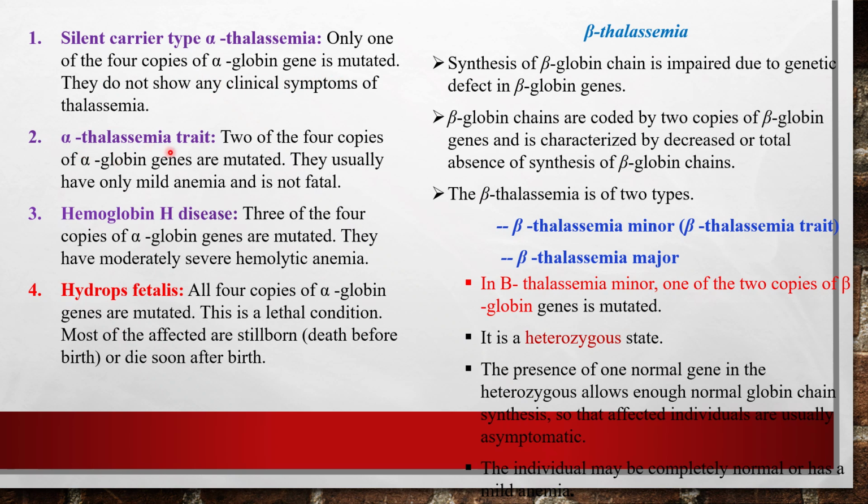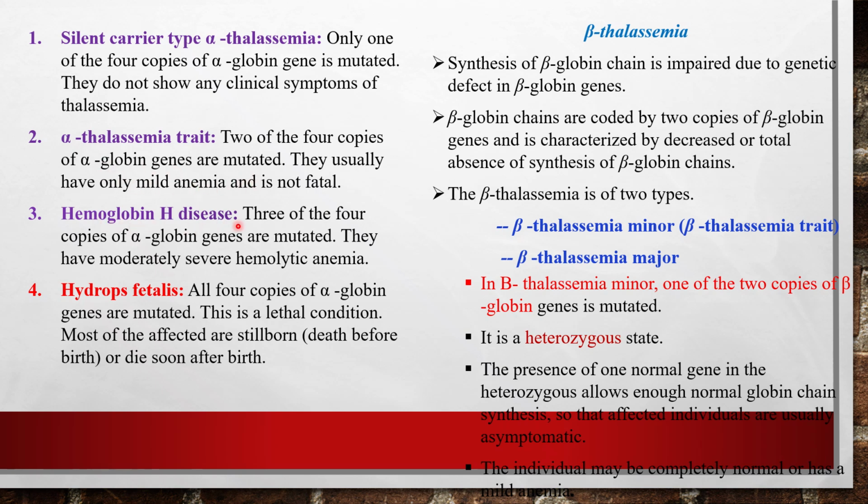Then alpha thalassemia trait. What is a trait? 2 of the 4 copies of the alpha globin gene are mutated. They usually have only mild anemia and it's not fatal. So it is a heterozygous condition in which there is no expression of symptoms. Patient can survive with mild anemia.